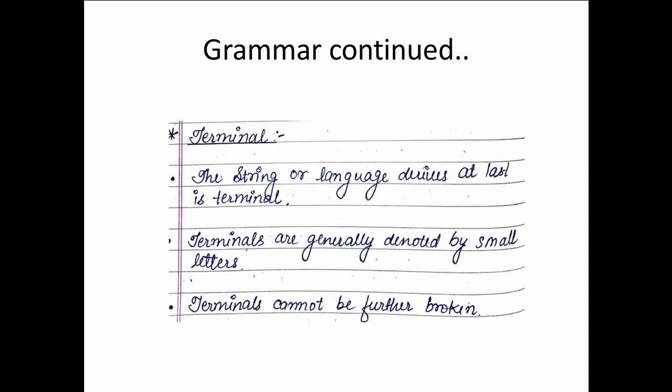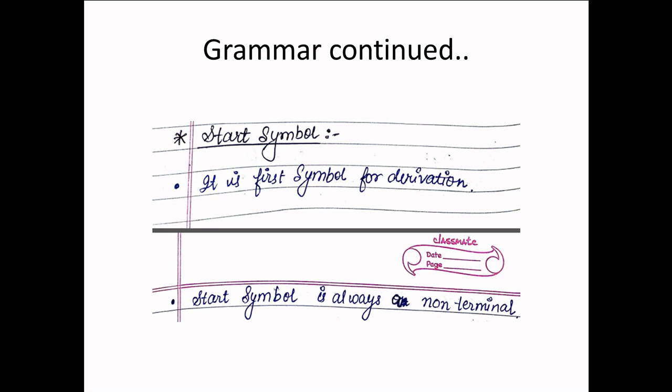Now the terminal, the string or the language that is derived at last, is terminal. Terminals are generally denoted by small letters. Terminals cannot be further broken, as the name suggests. And the start symbol is the first symbol for derivation, and the start symbol will always be a non-terminal. It's a very important point.